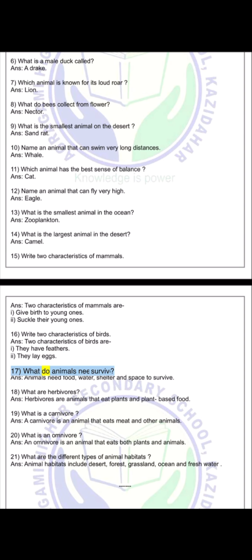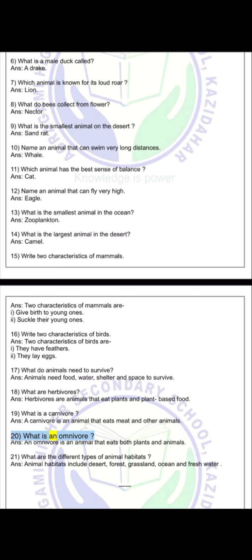17. What do animals need to survive? Answer: animals need food, water, shelter and space to survive. 18. What are herbivores? Answer: herbivores are animals that eat plants and plant-based food. 19. What is a carnivore? Answer: a carnivore is an animal that eats meat and other animals.